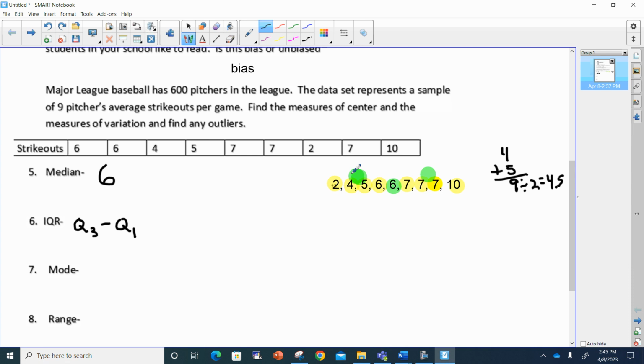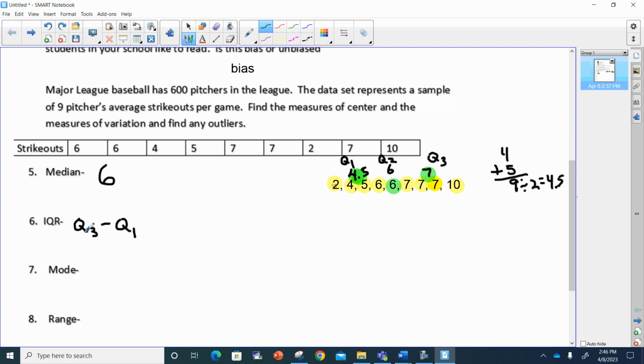So quartile 1 will be 4.5. Quartile 2 is 6. Now quartile 3 is between 7 and 7. There is no number between 7 and 7, so the number is 7. So now we've got quartile 3, quartile 1, and quartile 2.